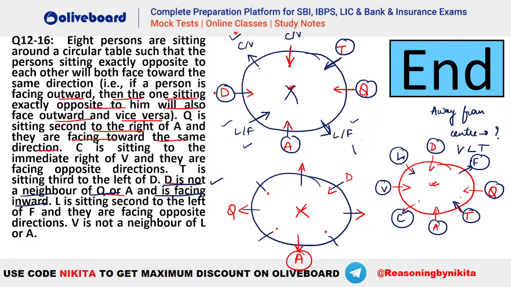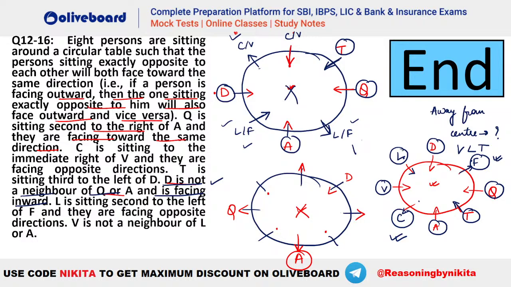Now again I'm telling you guys, how do we understand this is a time taking question? Because you can see the connectivity is a problem here. When the connectivity is a problem, that means you will end up making a lot of cases, right? So you can see here who are facing away from the center here. So the people who are facing away from the center are C, F. Anybody else? No. So you can see C and F are the people who are facing away from the center here. Okay, I hope everybody is clear with this.